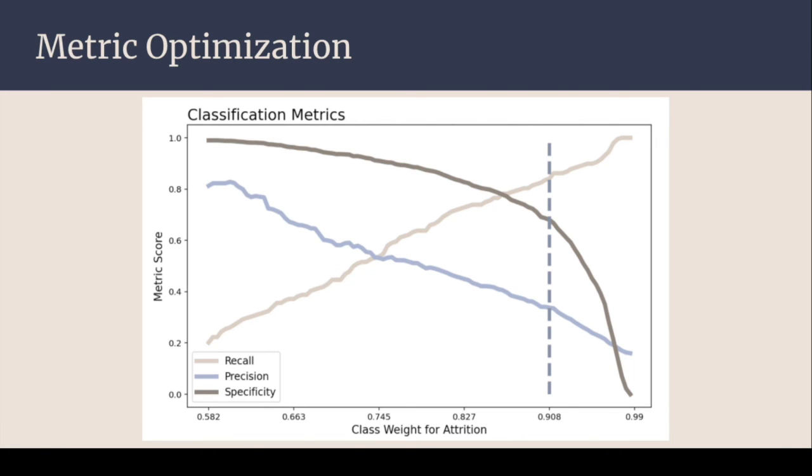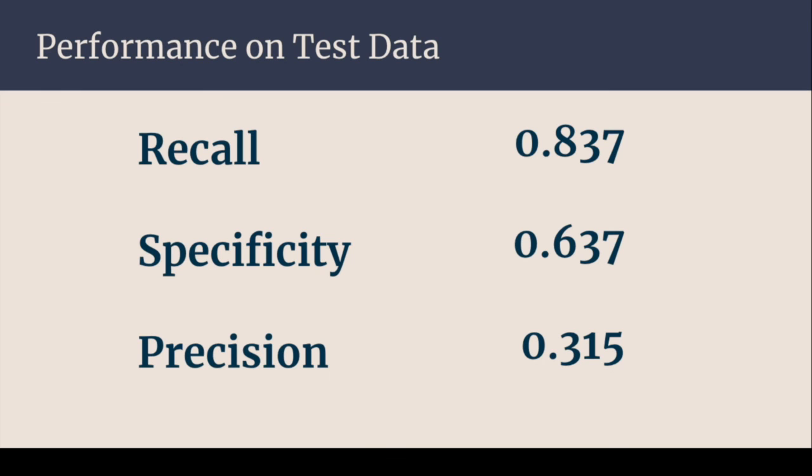So based off of this, I decided to go with this dotted line you can see as a class weight for the minority class, which is about 90%. And with those class weights in mind and the hyperparameters I chose, we ended up getting this performance on the test data. So we get about 84% recall, 64% specificity, and 32% precision, which again, precision is not the most important metric, but it's still a good idea to see how your model is performing with a variety of metrics to get a more complete overview of the model.